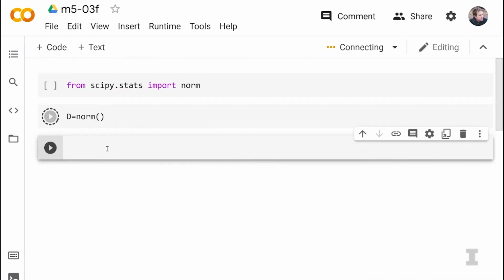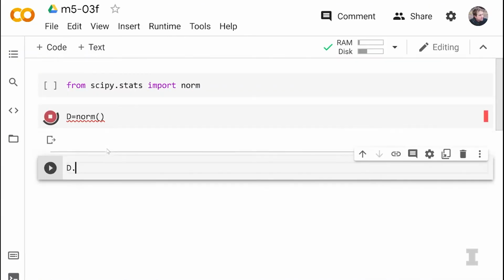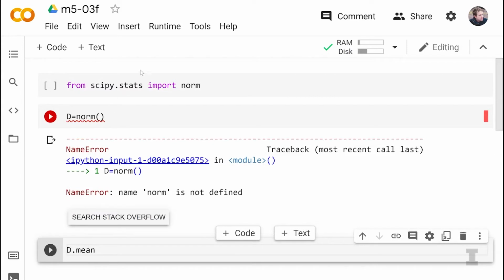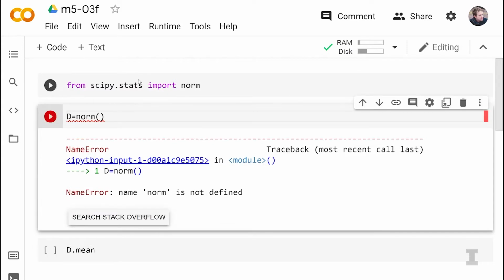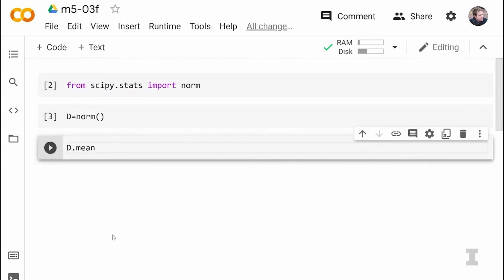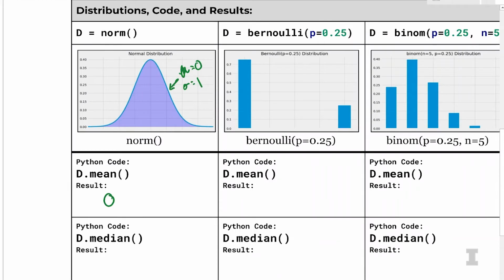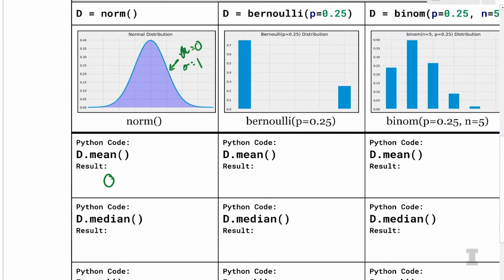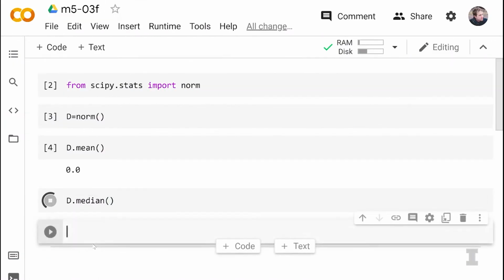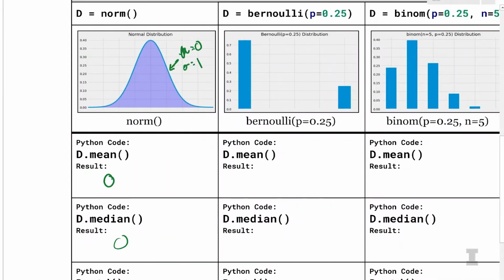I just ran d = norm, and then I can do d.mean. And I get 0. You get 0. The mean of the normal curve is 0. That seems great. What about median? The median value, the center value of the normal distribution. d.median is also 0. Should be 0, and that's true for the standard normal distribution, right? Yep, right in the middle.